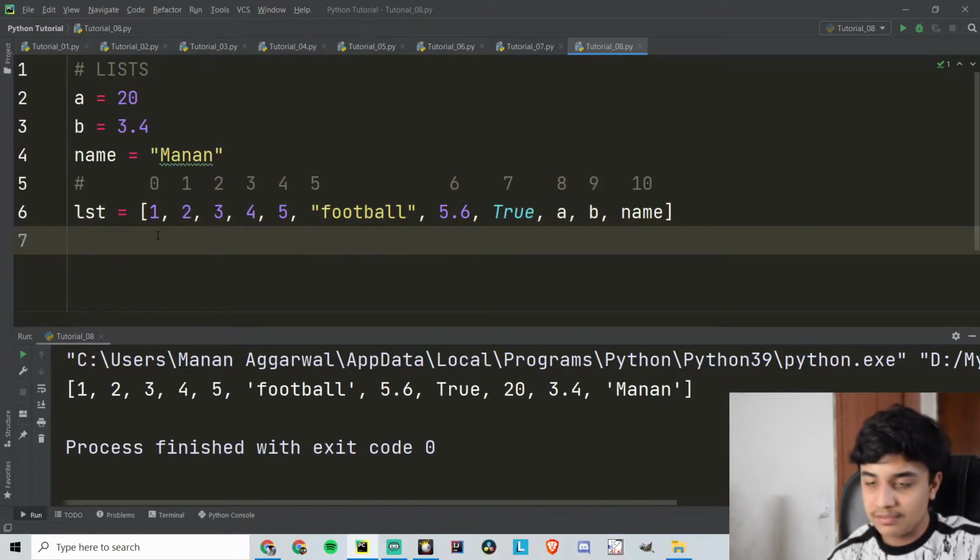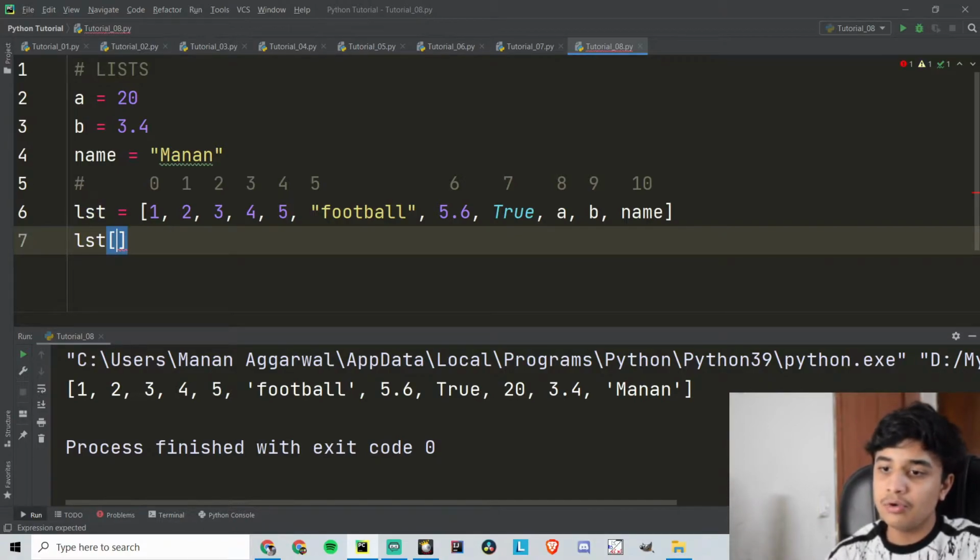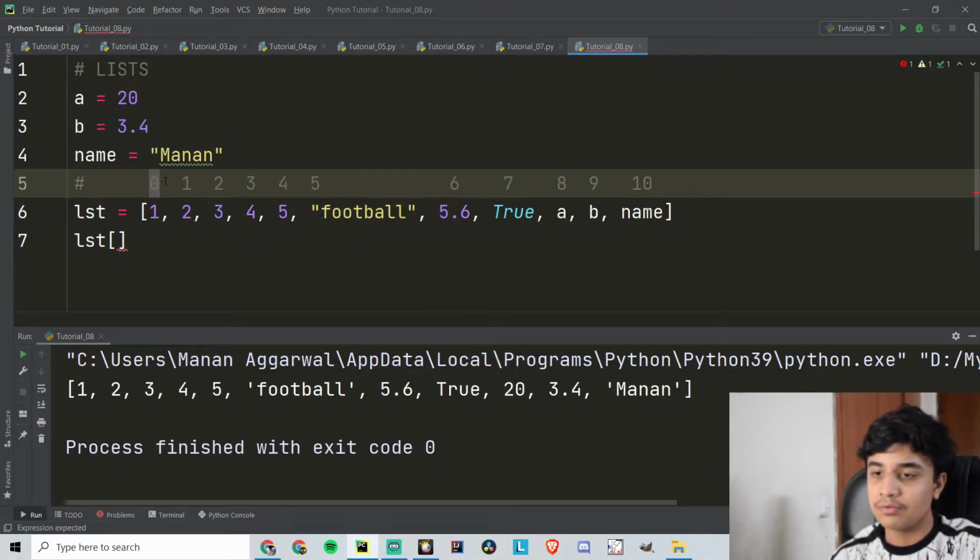Okay, so what if I want to print the first element? The first element, let's print, and then the first element is in the list, and then if you want to access the element, you put a square bracket, and then you give the index value, which is 0.